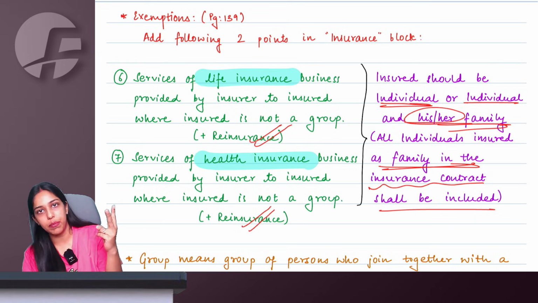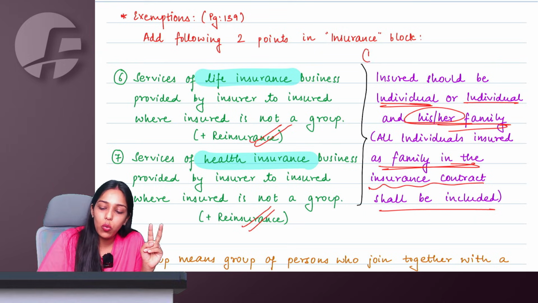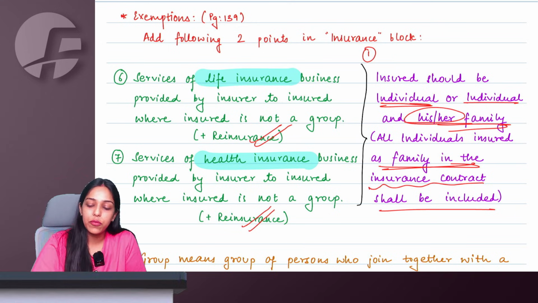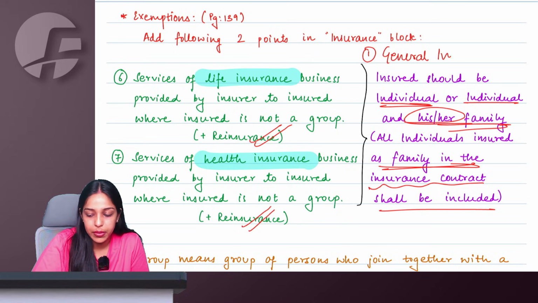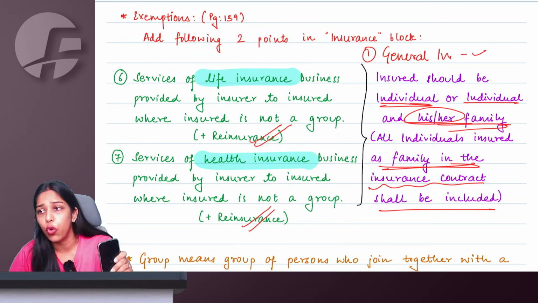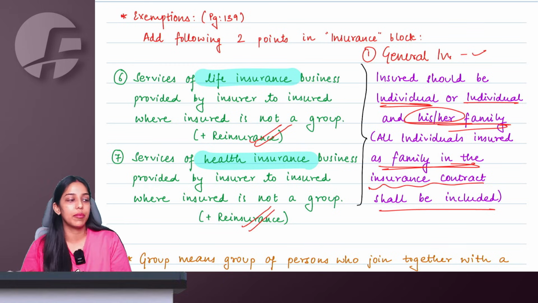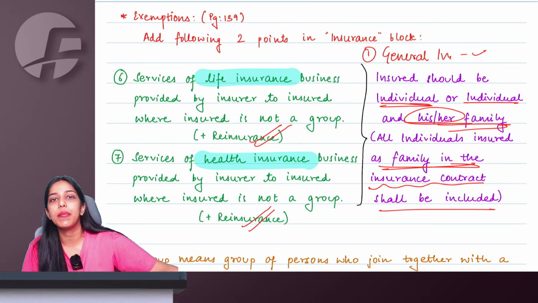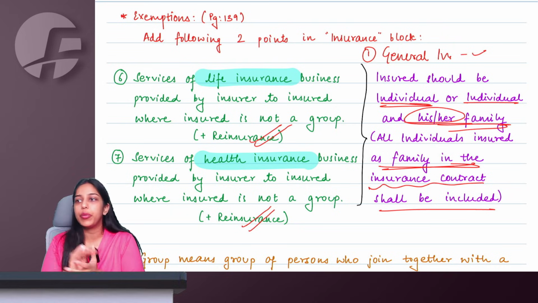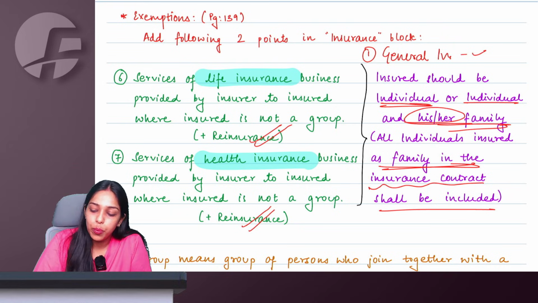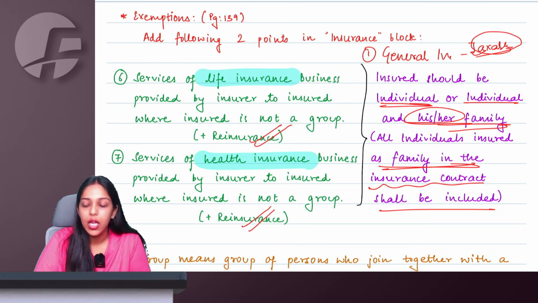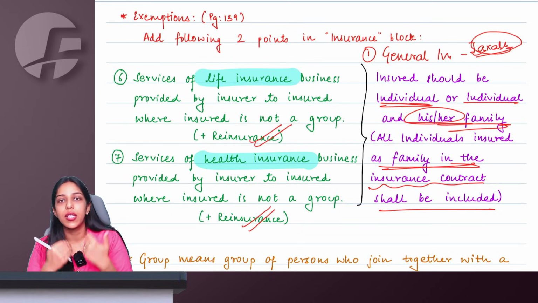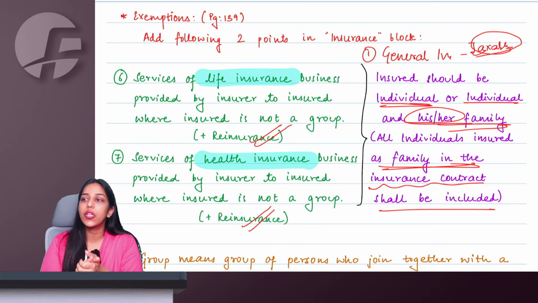Now there are two important points here which you have to consider. Point number one, only life insurance and only health insurance have been exempted. Ma'am, general insurances are all taxable. Let us say I decide to insure my phone, whatever premium I will be paying, it is taxable. If I insure this water bottle, whatever premium I am paying, it will be taxable. If I am insuring my car, my motor vehicle, whatever premium I am paying, it is going to be taxable. So please make sure that you are writing here specifically only life insurance and health insurance, which are related to us individuals. Those are being exempted, not the general insurances.